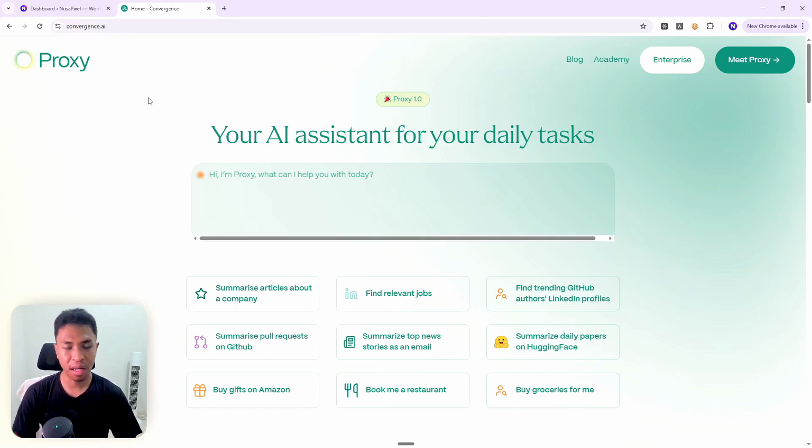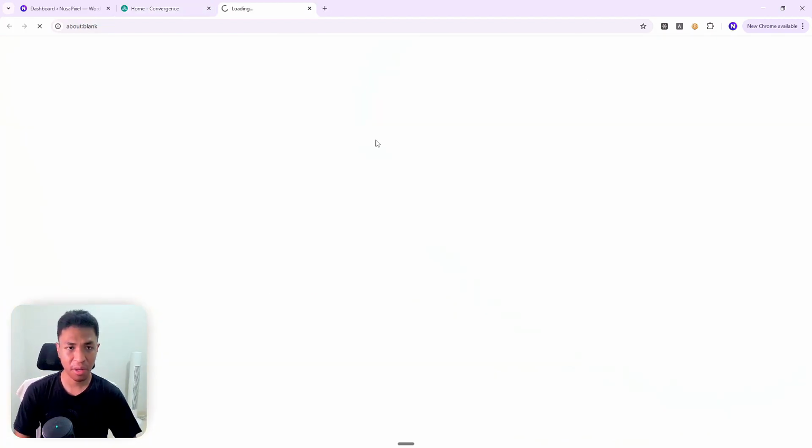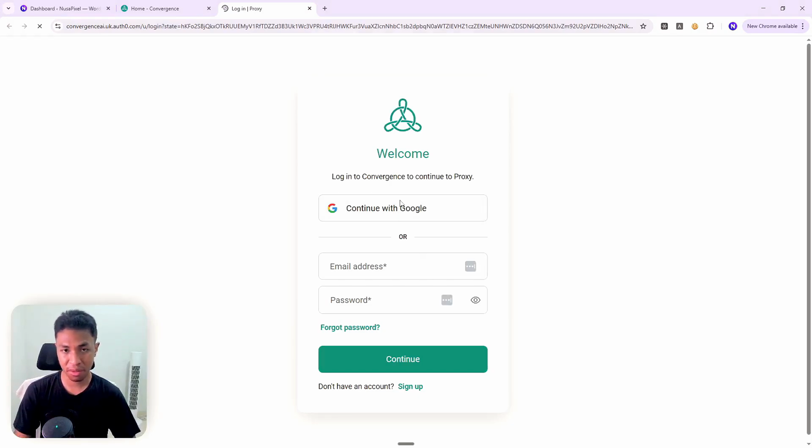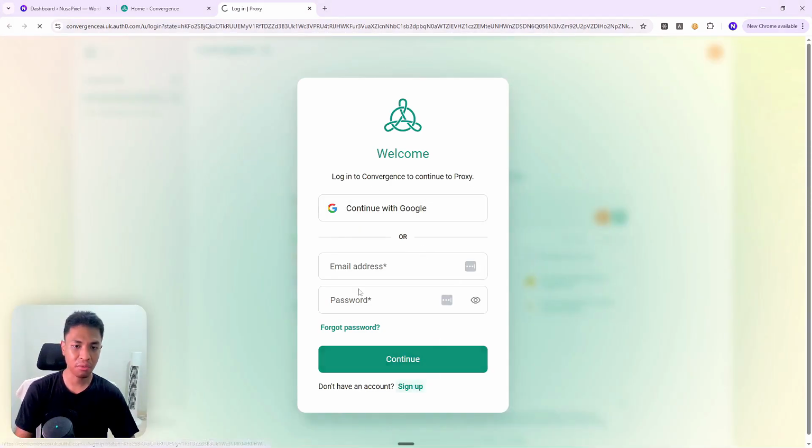So this is just one among so many AI agent tools that are available on the internet right now. But the reason I'm choosing this is because it's the easiest to use and you don't have to worry about all the technicalities. You just need to send a prompt, just like you are prompting ChatGPT, but this AI will actually do tasks like a real human. It will browse the internet and it can interact with the web pages. Now I'm going to create a new account, and you can click on this button to create a new account. You can create an account using your email address, or you can also just log in to your Google account. I'm going to go with my email address.